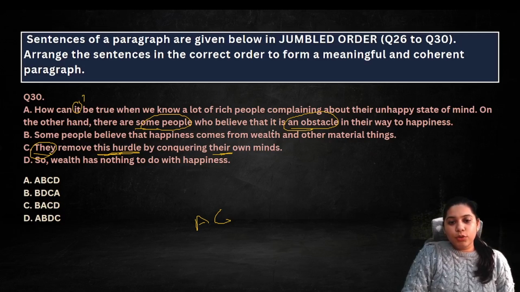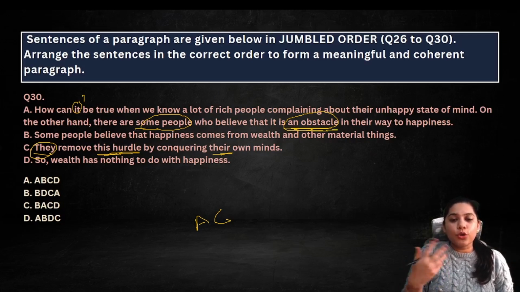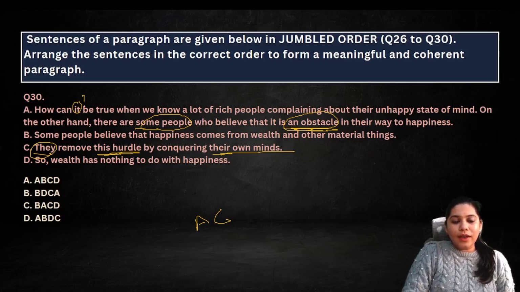So these people who think कि जो obstacle है कि वो remove करते हैं, they want to earn more money, they want to be smarter, more skillful, तो remove करते हैं, conquering their own minds, अपने आप को और discipline बनाते हैं because they want to earn a lot of money, like that. Now what can be true or not true actually?